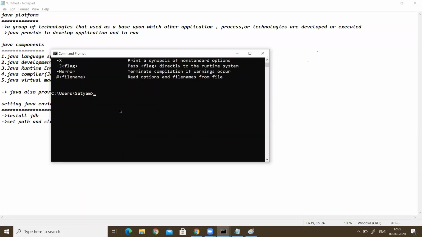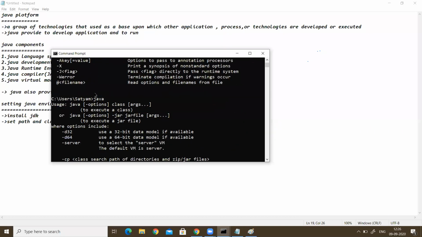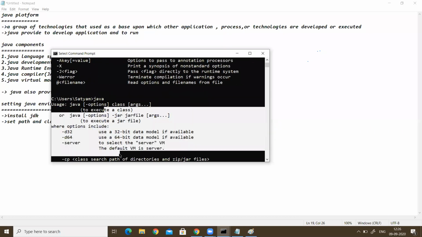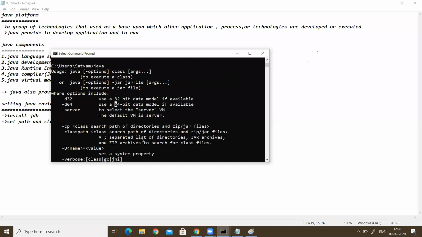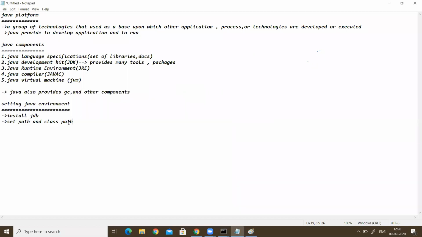Javac, the compiler, is set successfully. Next, type java. When you run java, you will also get some options. If you get them, it means the runtime environment is also set successfully. This is setting the path and classpath, and the checking is also over.